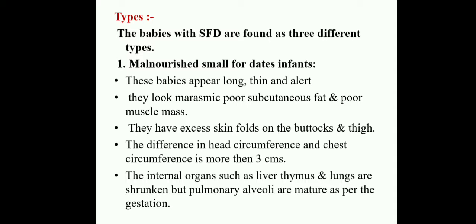The length of the baby is good, but the subcutaneous fat and muscle tone are not well developed. The baby looks marasmic. Marasmic means muscle wasting. And they have excessive skin folds on the buttocks and thighs. In marasmic conditions, we will automatically identify it. The folding of the skin we mostly see in the buttocks and thighs. So many foldings are there, like a monkey.